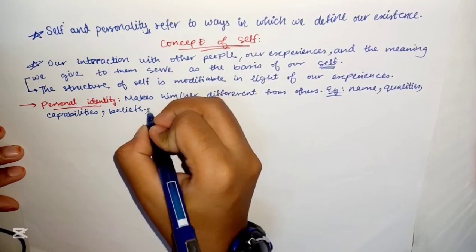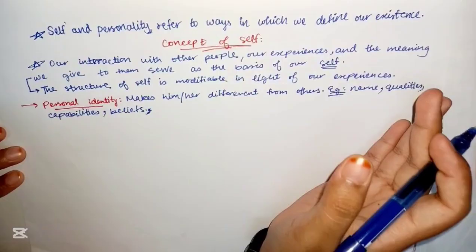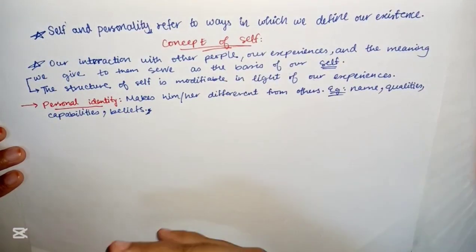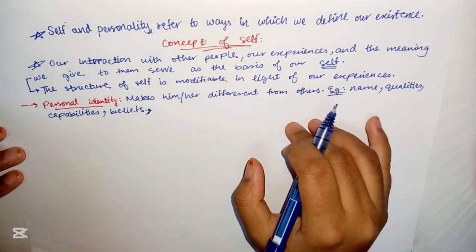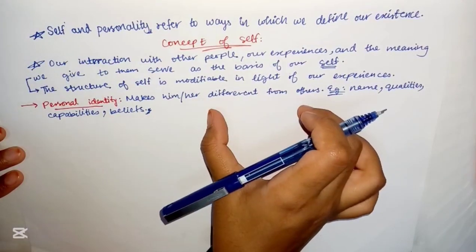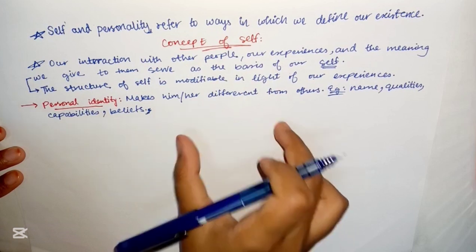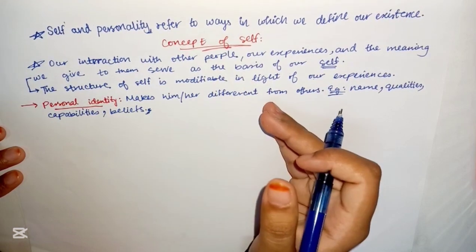That is their personal identity, something that separates them from others. So my name is this. Only this is my name. There may be other people in the room with this name, but this is my name. That's me different from that person.